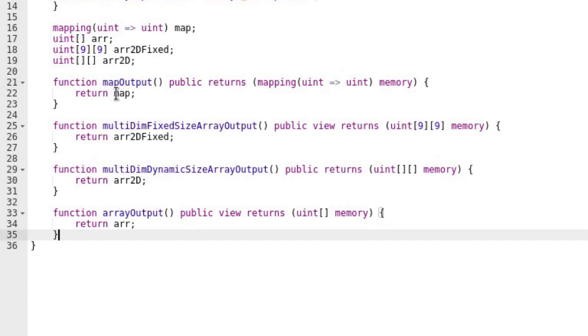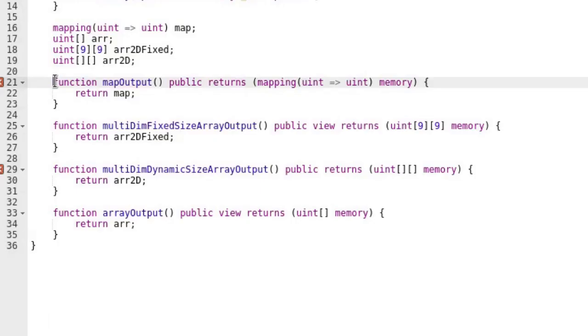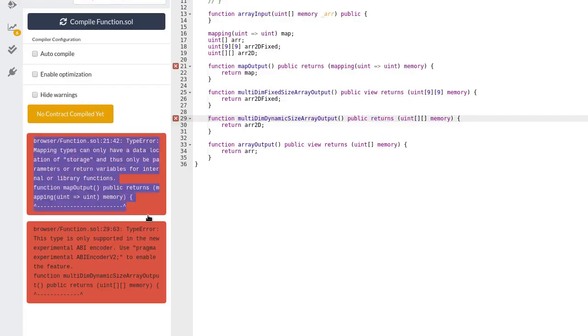Next, let's see if these functions that return different data types can compile. Try compiling. You would see errors next to the function that returns a map, and also next to the function that returns a multidimensional array. You will also see error messages here below the compile button, and these errors are similar to the ones we saw with invalid inputs.